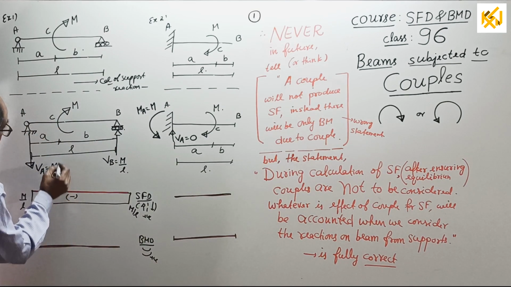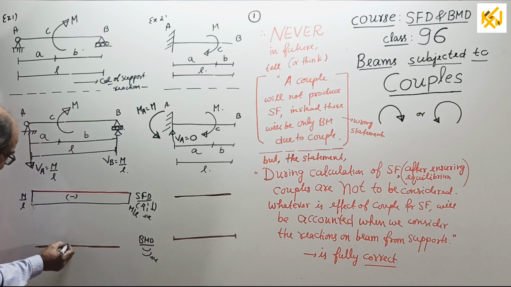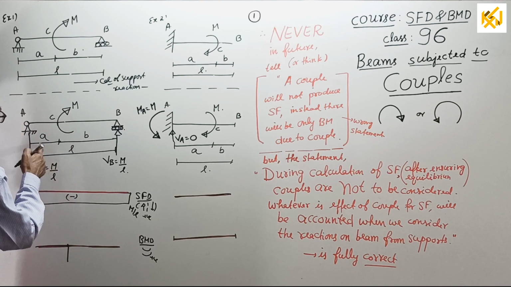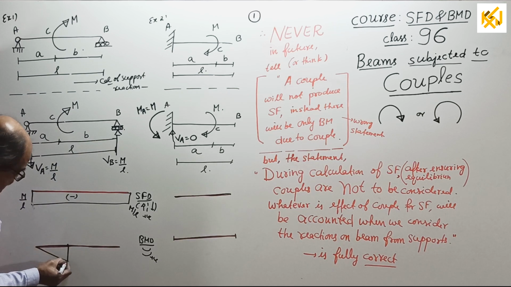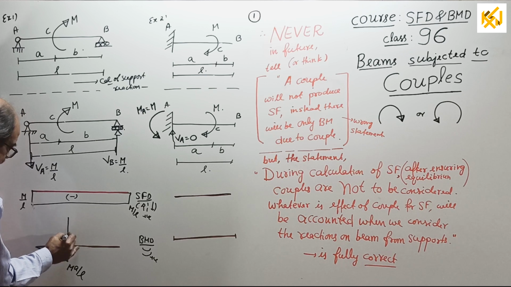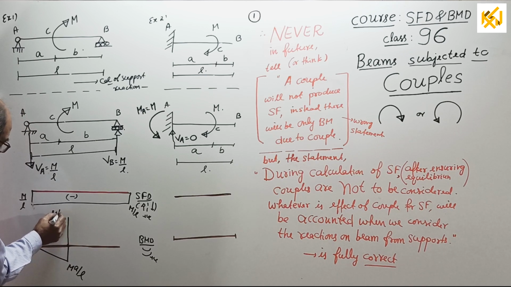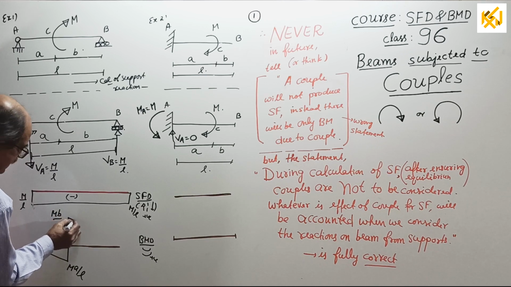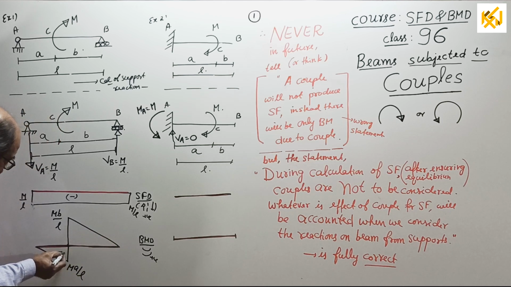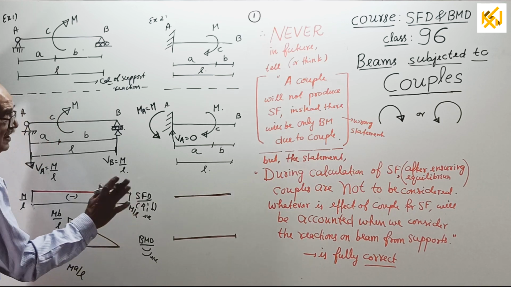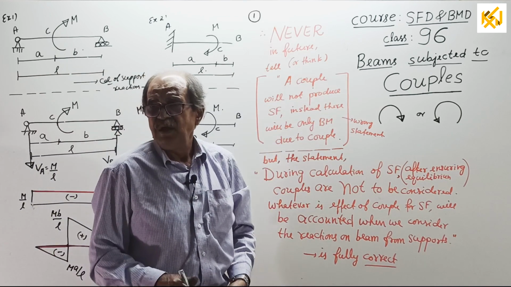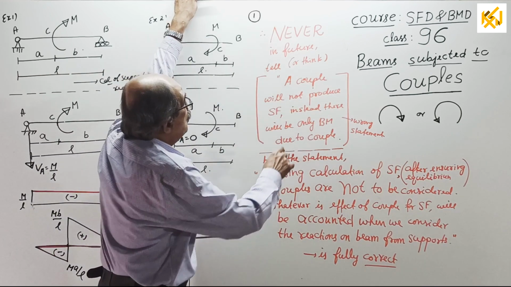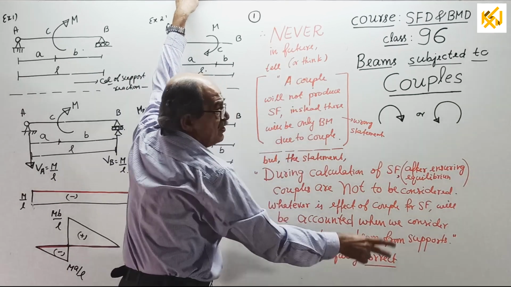So, the BM at this point C. See, C is here. Just imagine A is less than B for today's class. M A by L, M B by L. Minus, plus. We are starting couples now. My purpose is to explain this red color concept here.